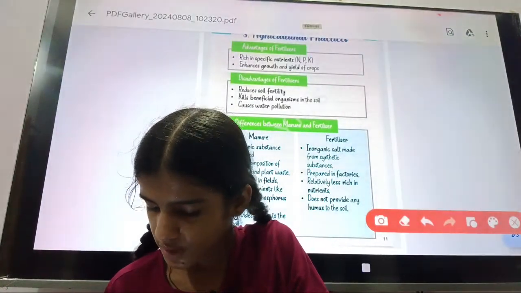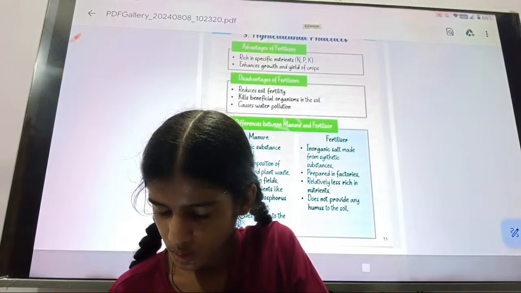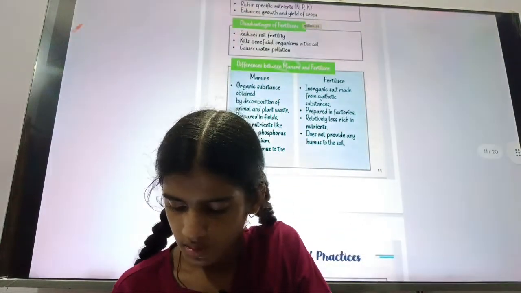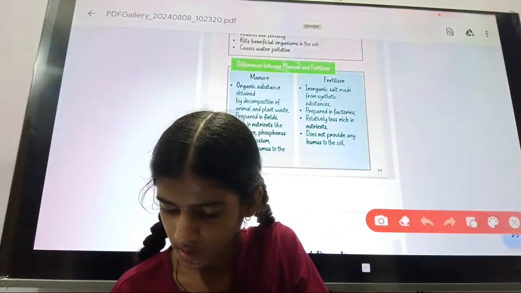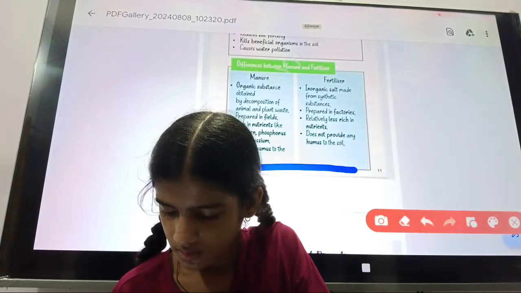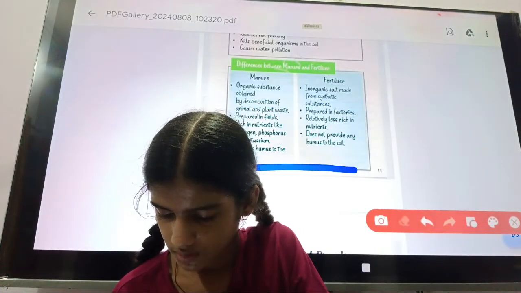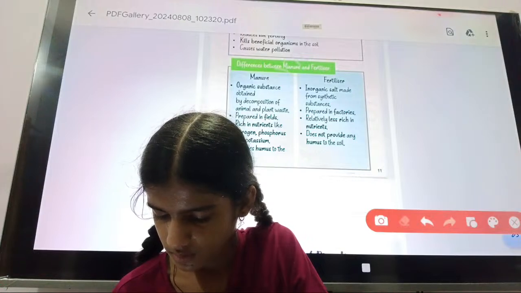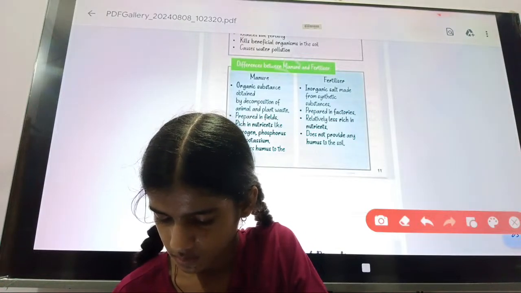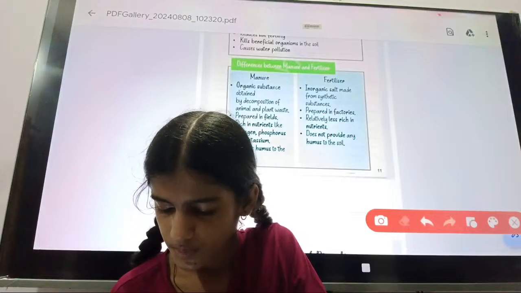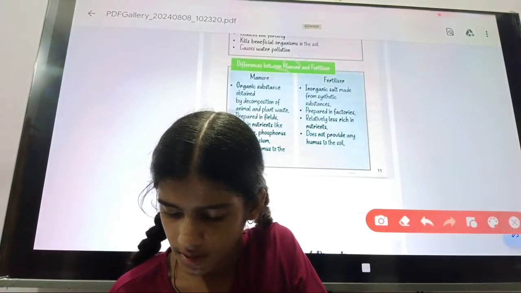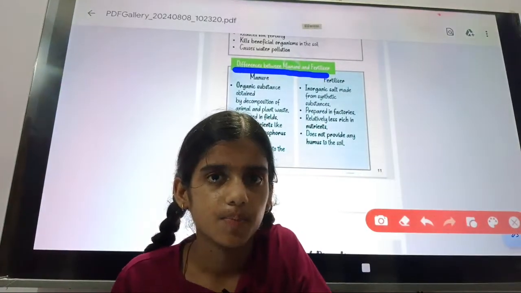You can see that there is a difference here, the difference between manure and fertilizer.